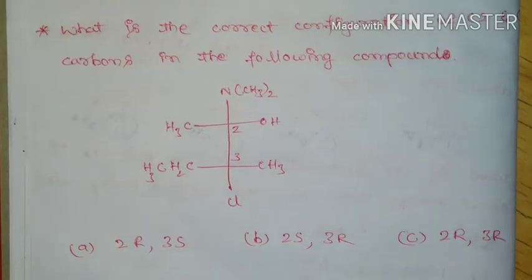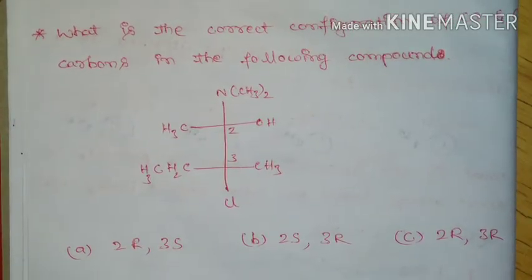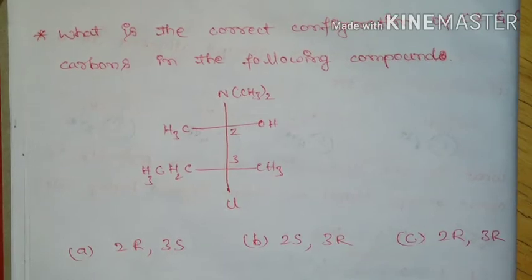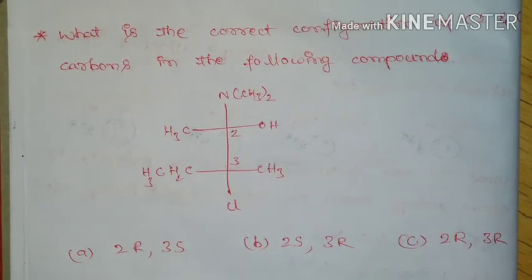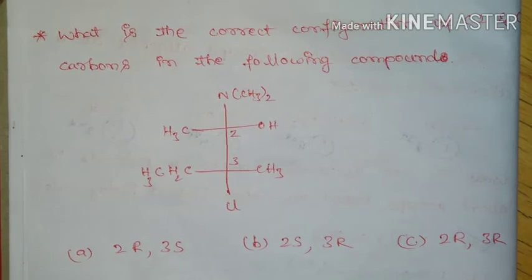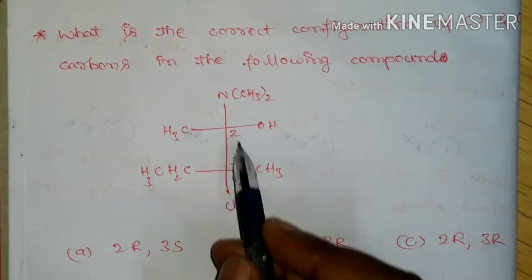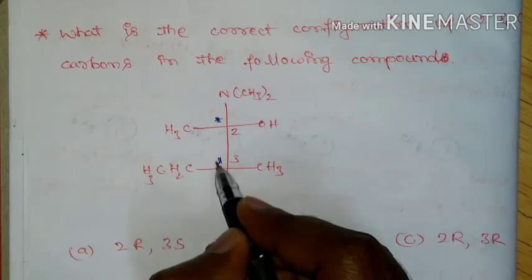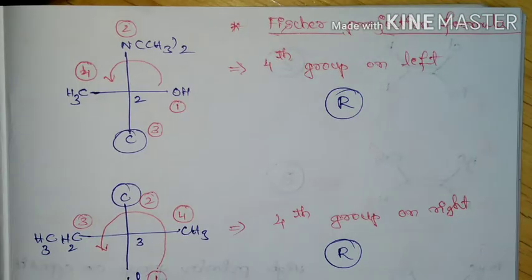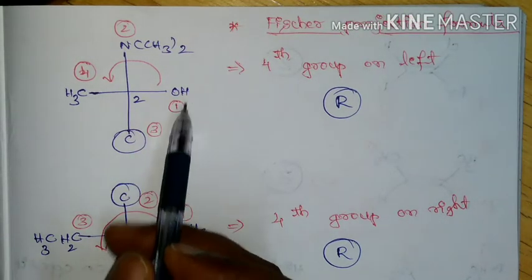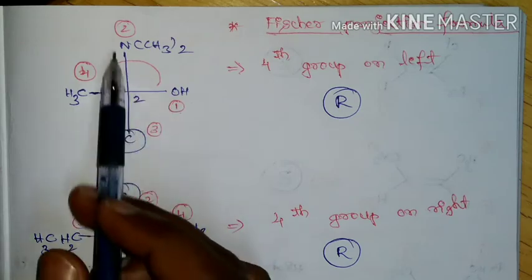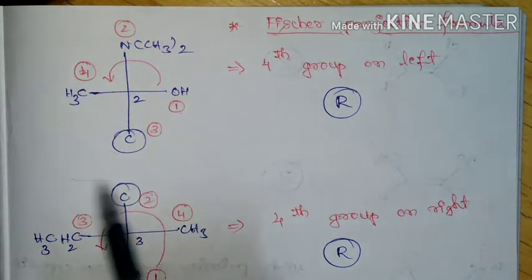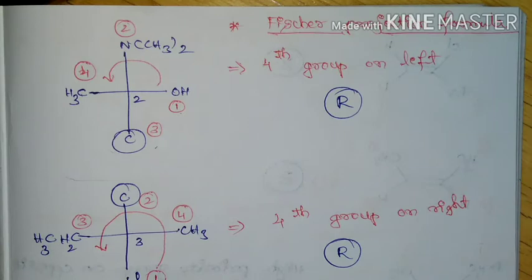Next question, what is the correct configuration of C2 and C3 carbons in the following compound? So here they are given the Fischer projection formula of the compound, and they are asking the correct configuration of these C2 and C3 carbons. And we know that if they are given Fischer projection formula, we can use CIP rule for determining the configuration. And if I give priorities, oxygen is going to take first priority, nitrogen second, and the remaining group will take third priority, and the fourth group is methyl group.